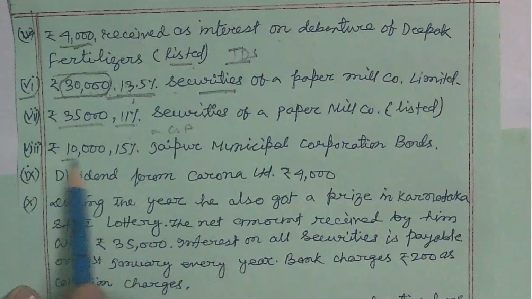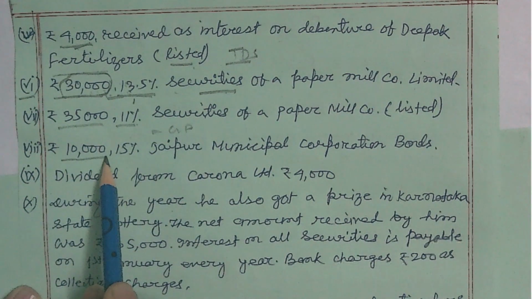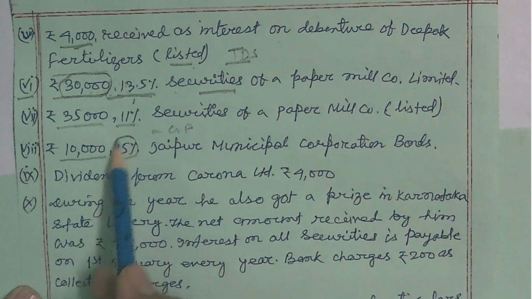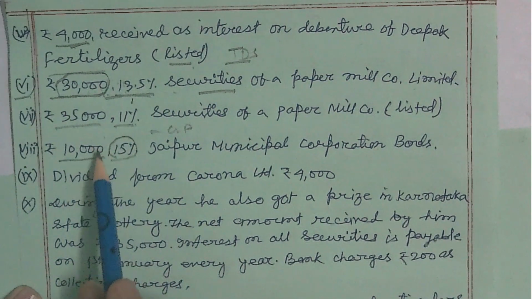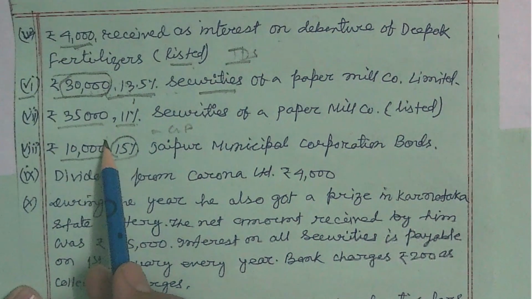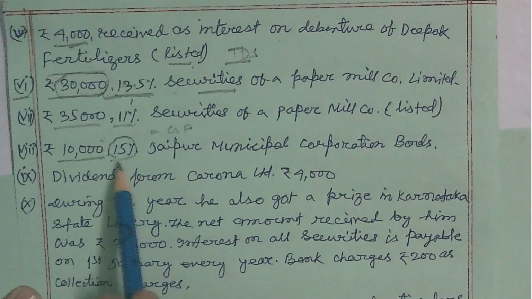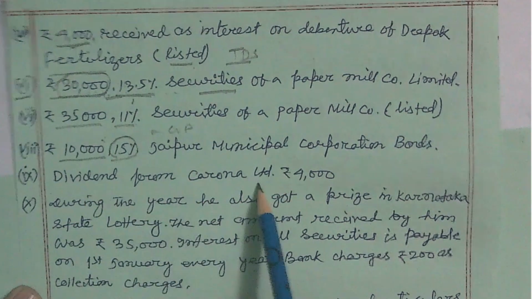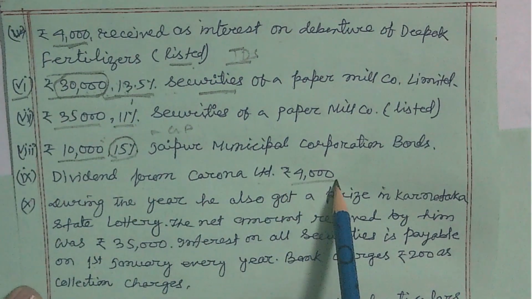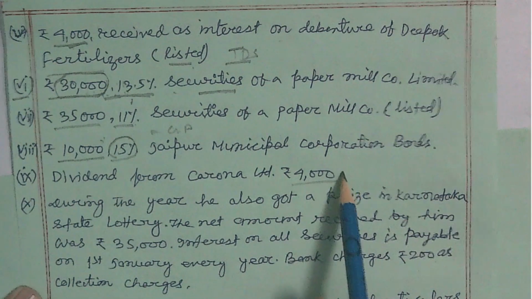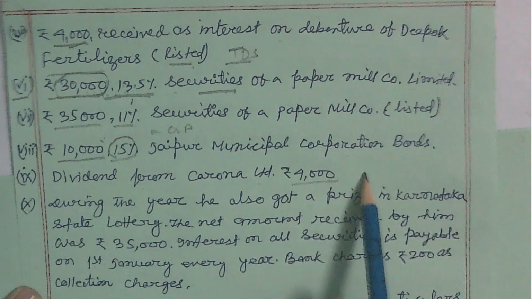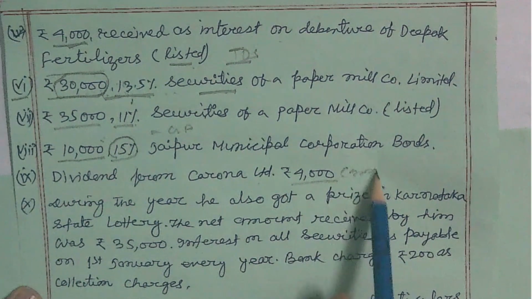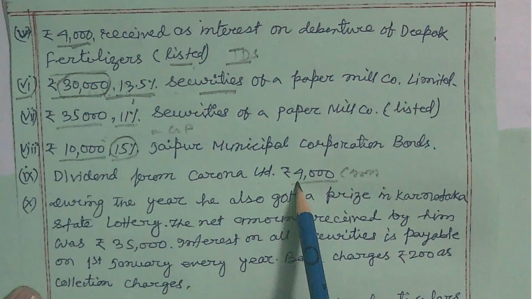Here the total investment and the rate of interest are given, so this is your total amount of interest, which is also the gross interest amount. And here dividend from Corona Limited is rupees 4,000. Whether this amount is gross or net is not mentioned, so we assume that it is a gross amount, that is, before deducting TDS.